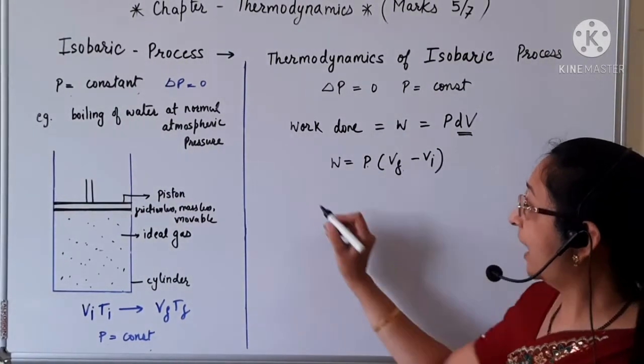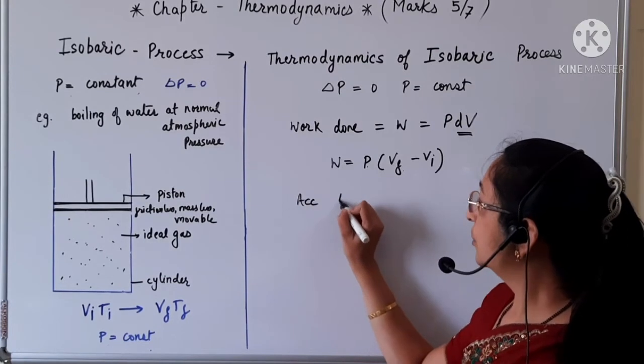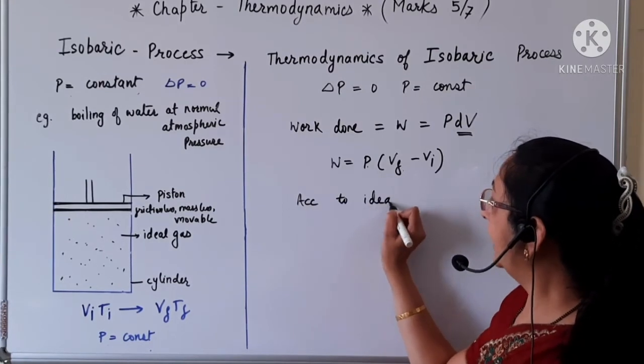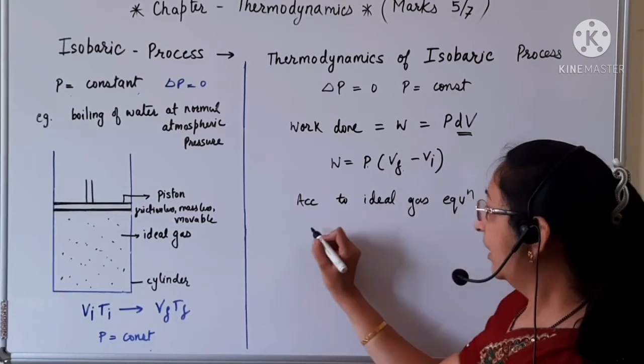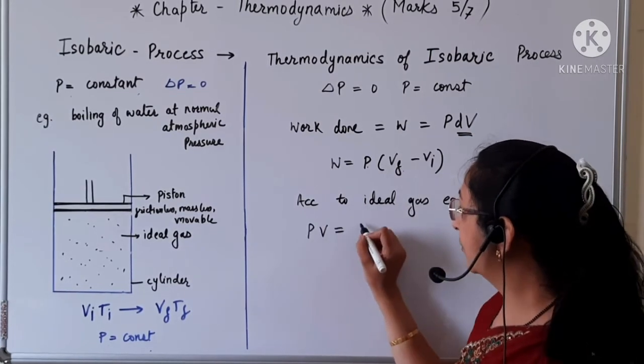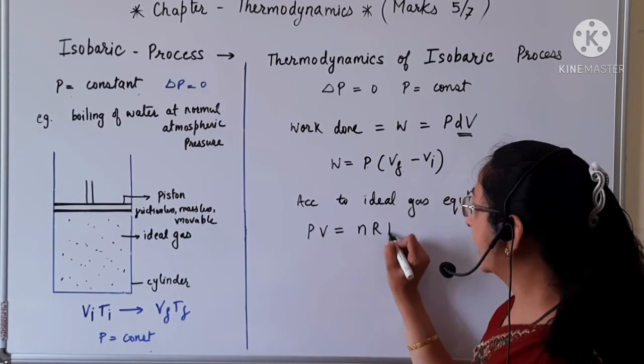Now, according to the ideal gas equation, we have PV is equal to nRT.